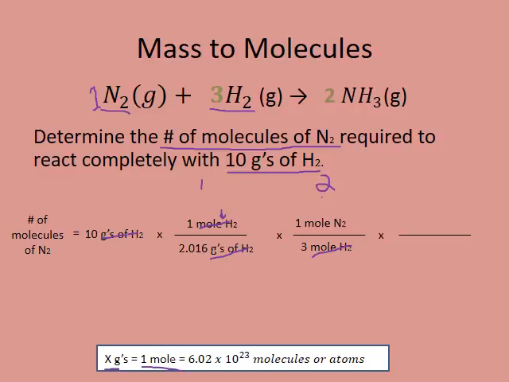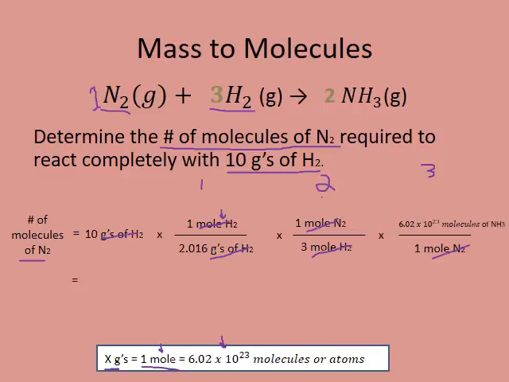Now, the last step, step 3, again, we're going back to the boxed expression. And what we're going to need in this step is moles, 1 mole, and we're going to need Avogadro's number, because that's what this question is asking us. It's asking us something about molecules. So for starters, we'll get the moles of N2 to cancel. We'll put 1 on the bottom, so it'll cancel with that previous 1 on the top. And then we're going to have Avogadro's number up top here.